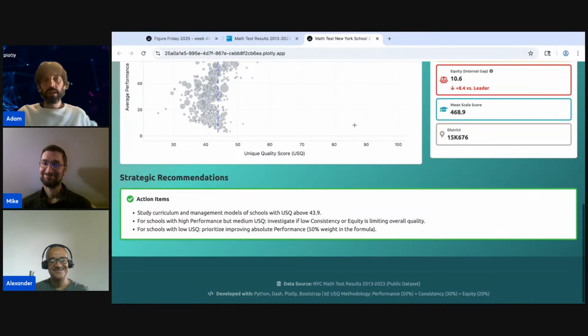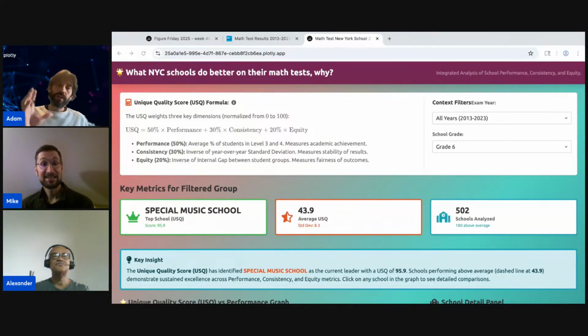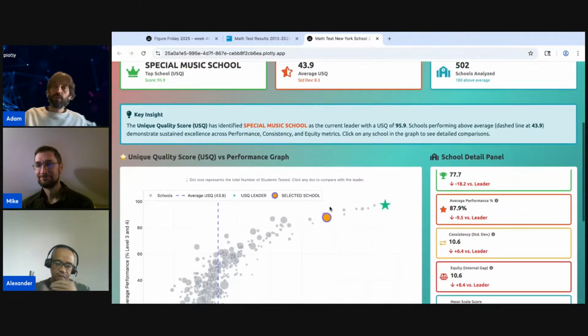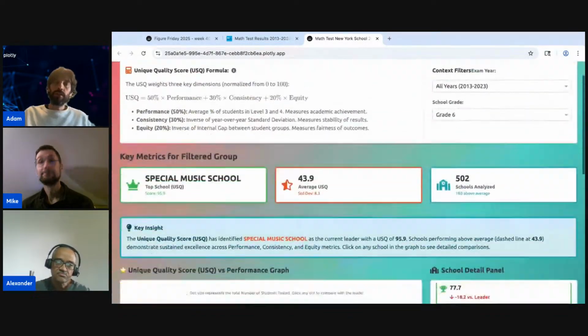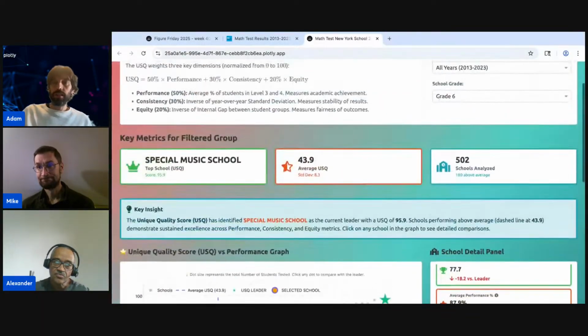Really, really cool, Alex. Your dashboards are so professional and insightful. Oh, thank you. What I like about most of your dashboards is that they're very well designed. And the idea is you don't have to scroll that much. A lot of the information is on only one page, with a little bit of scrolling, and you can see everything you need.